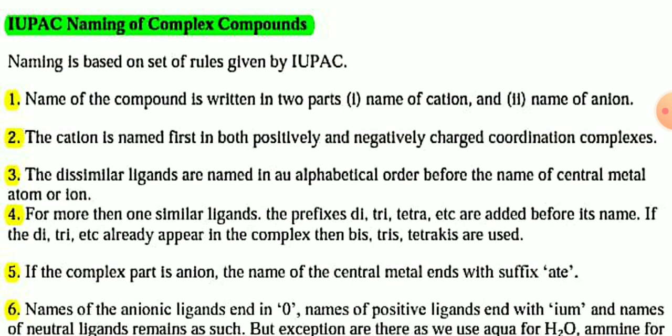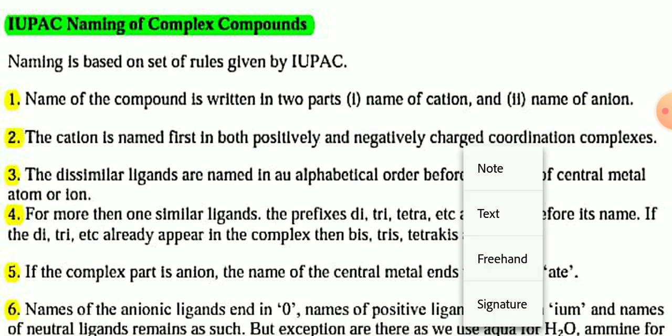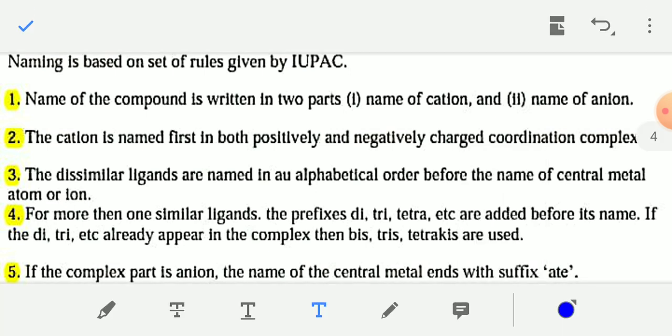Third rule is, if dissimilar ligands are present within the coordination sphere, then you have to write the names of the ligands in alphabetical order.